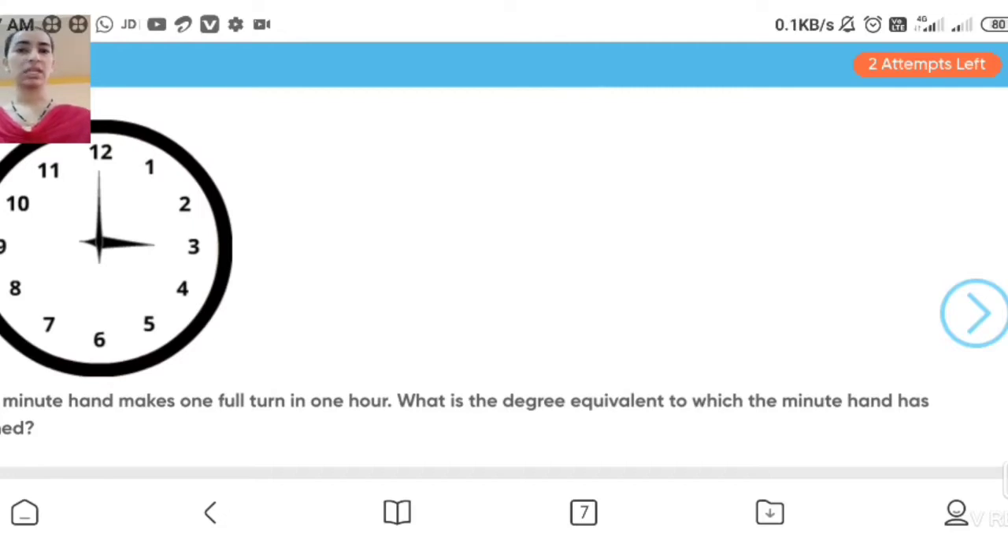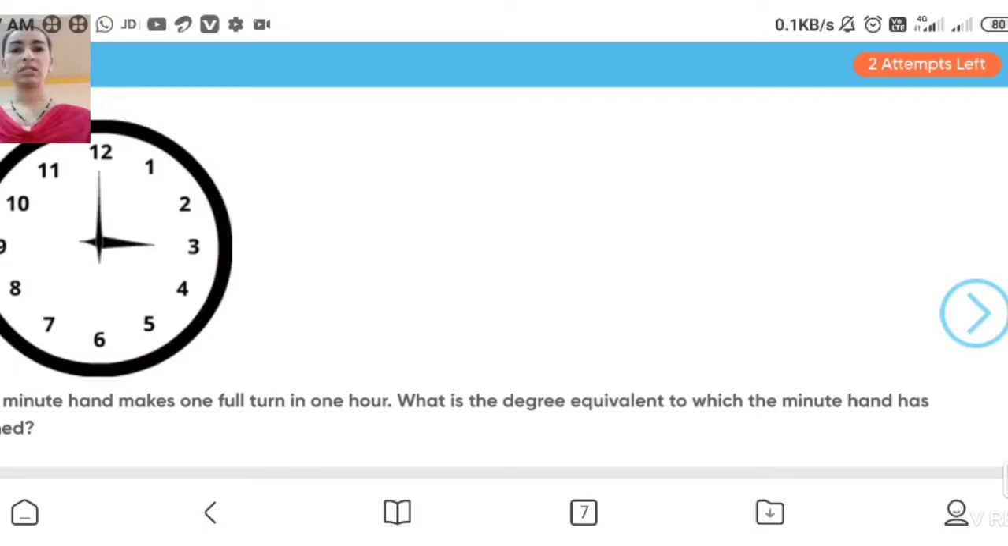Now which are the types of lines? There are two types. First one is parallel line and the second is intersecting line. What is the meaning of parallel line? Parallel line means if any two lines never intersect each other and they remain a constant distance apart from each other, then those lines are called parallel lines. You know this.